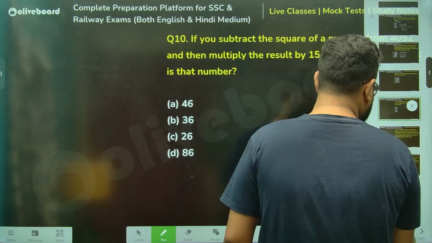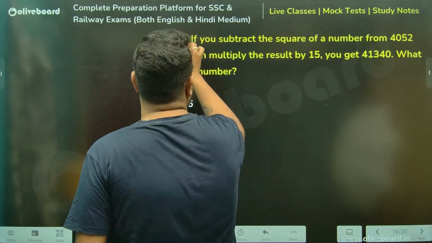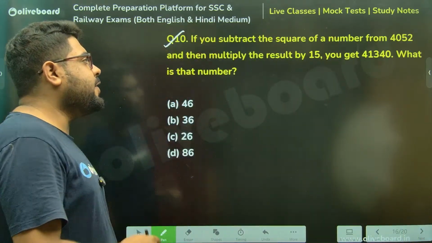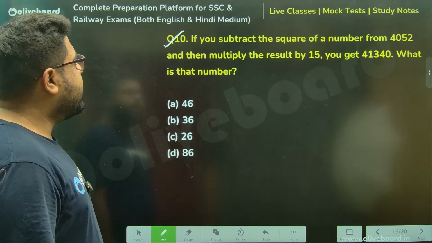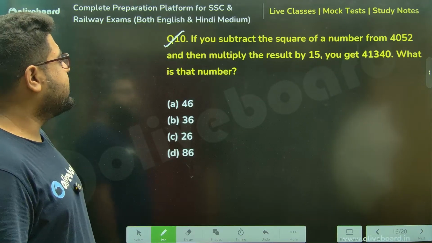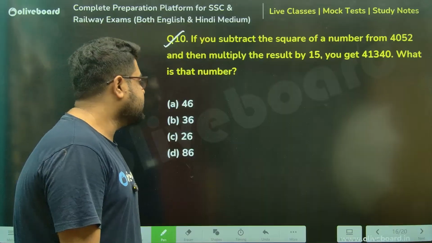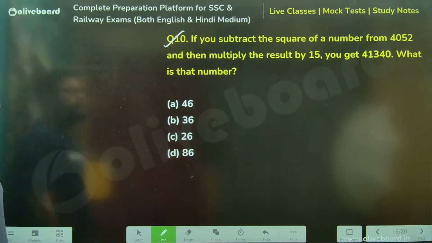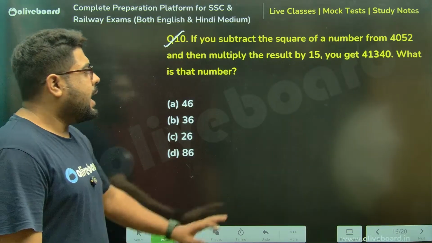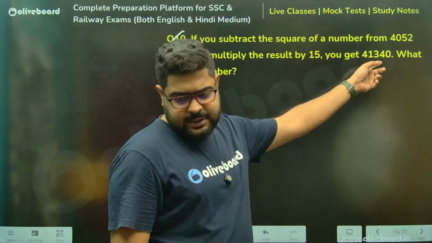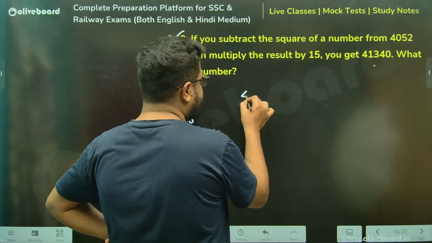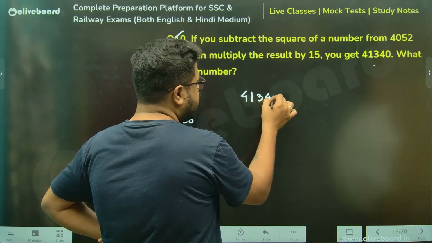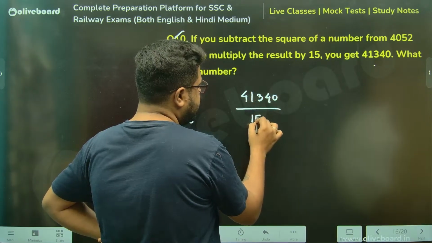Sir, this one please do. Again, number formation. If you subtract the square of a number from 4052, then multiply the result by 15, you get this. What is that number, sir? After multiplication you are getting this, so before multiplication the number will be 41340 by 15.